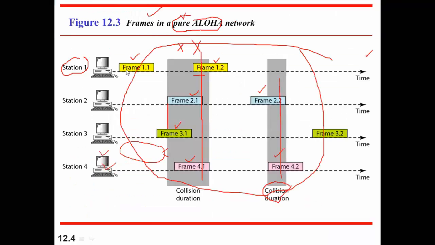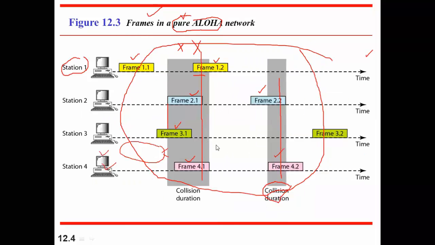Now you can see station 1's frame 1.1 and station 3's frame 3.2, which do not collide with any other frame. So during this time, what will happen? This frame gets successfully delivered, right? You can see that the maximum number of frames collide over here. Collision, you can see the duration over here in 2.2 and 4.2, station 4.2. So this is the problem with pure Aloha, that the efficiency is very low.